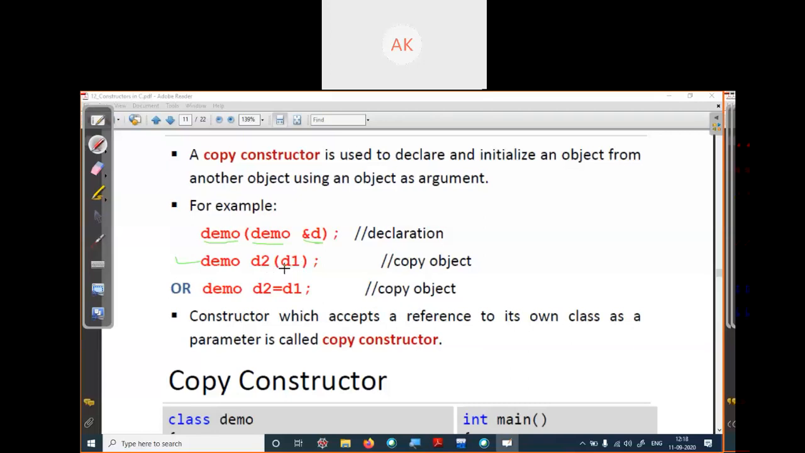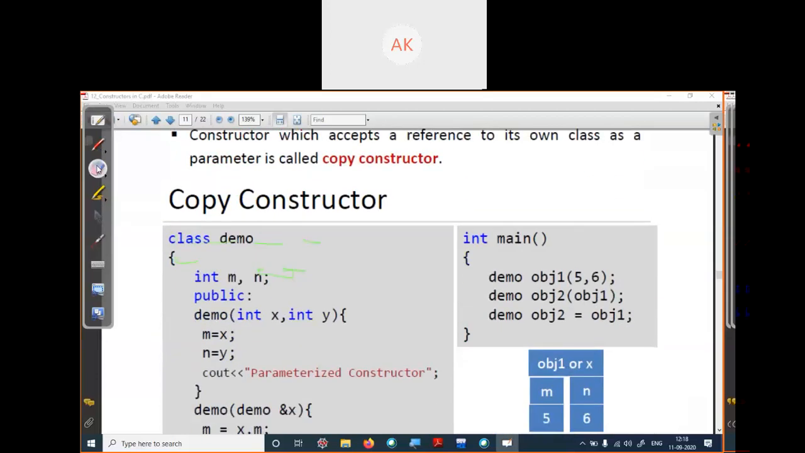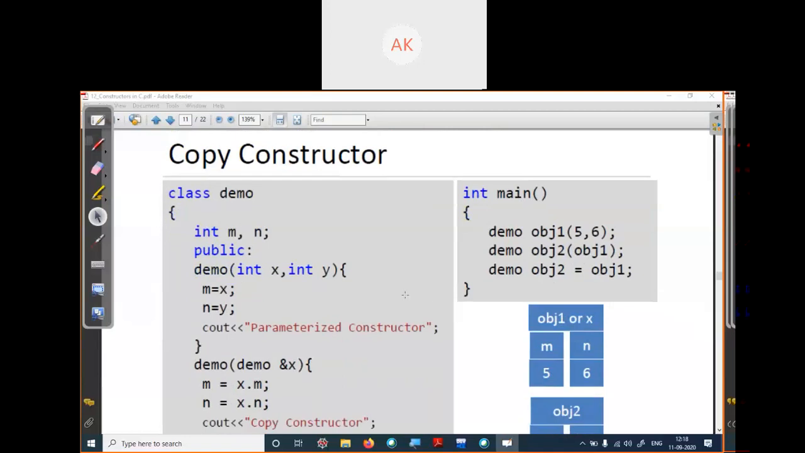Okay, we have d1, which is already an existing object, and from this existing object we are creating a new object d2, and the values of d1 will be copied the same into d2. Okay, so here let's see one example of a copy constructor.